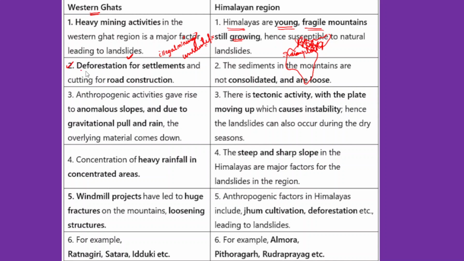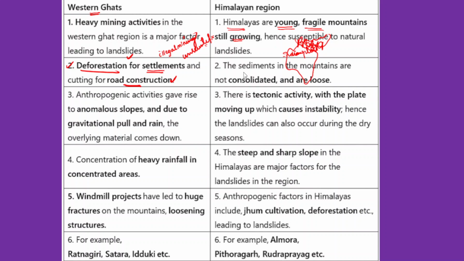Now after that, we need to talk about the deforestation for settlements and cutting for road construction. So this is also another major reason in Western Ghats for landslides. The deforestation has been increasing because of the developmental projects and developmental activities in Western Ghats, so in a way that led to the growth of landslide intensity.